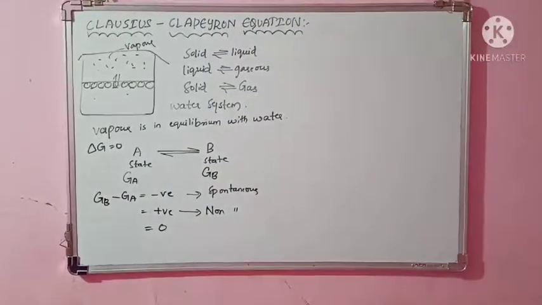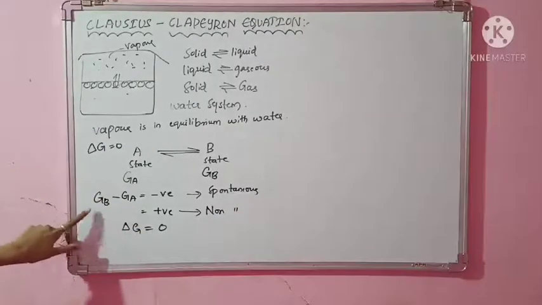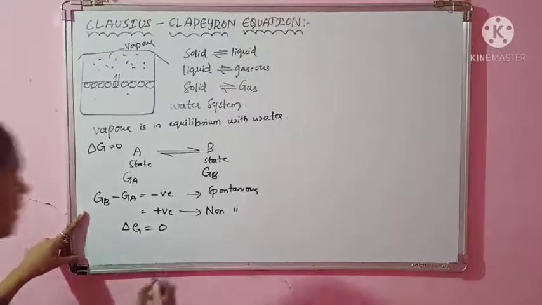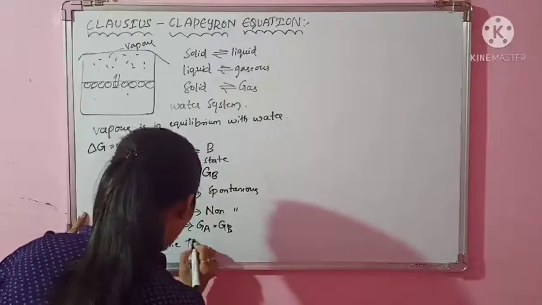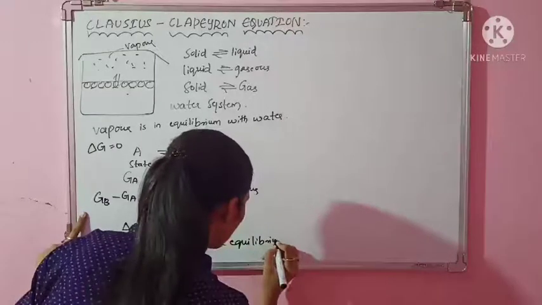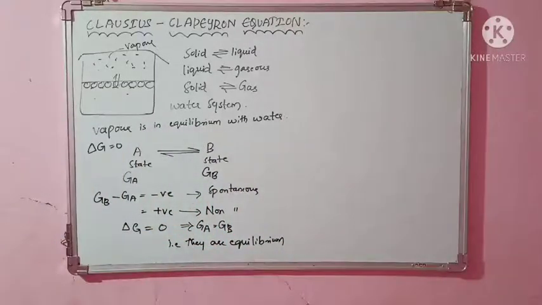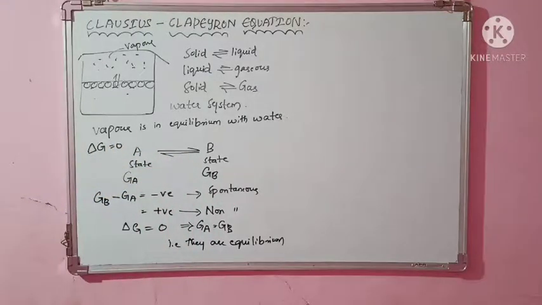If delta G is equal to 0, then it shows that the Gibbs free energies of the final and initial states, Ga and Gb, are the same. That is, they are in equilibrium, which implies Ga is equal to Gb. This is what you have to know. You know the meaning of equilibrium: A will not get converted completely into B, or B into A. Even if converted, they will convert back into each other again, but completely they won't get converted. This is the meaning of delta G equal to 0. That is, they are in equilibrium, so definitely your initial state and final state Gibbs free energy should be the same.